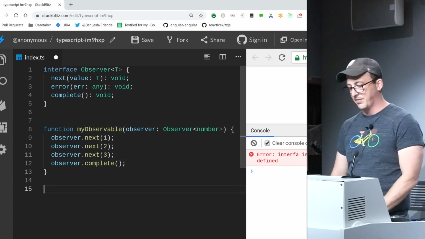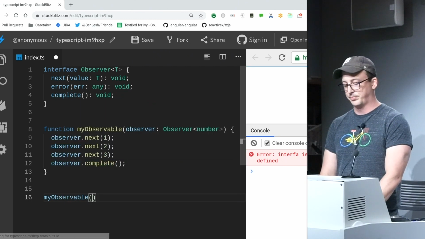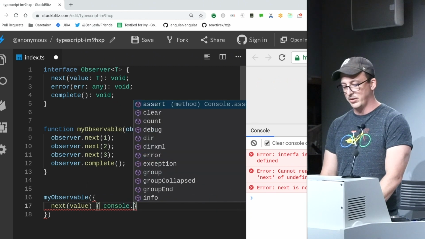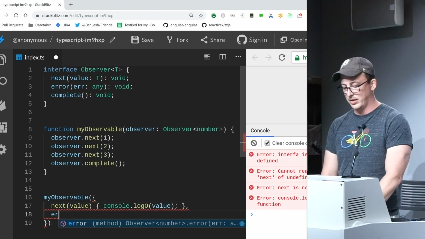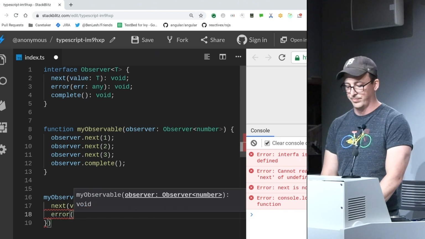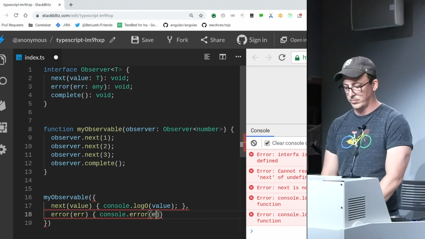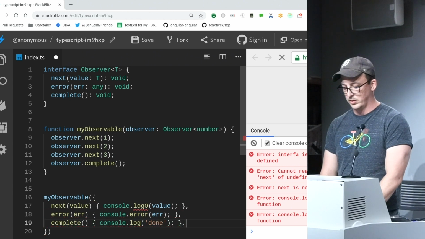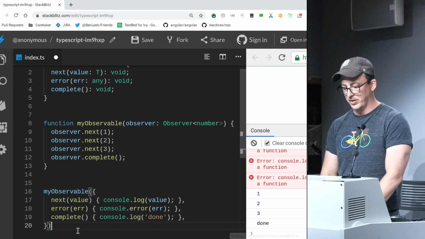And if I wanted to subscribe to this thing, I would say my observable, pass in an object with a function that does something with the value, does something if there's an error, and does something if it completes.